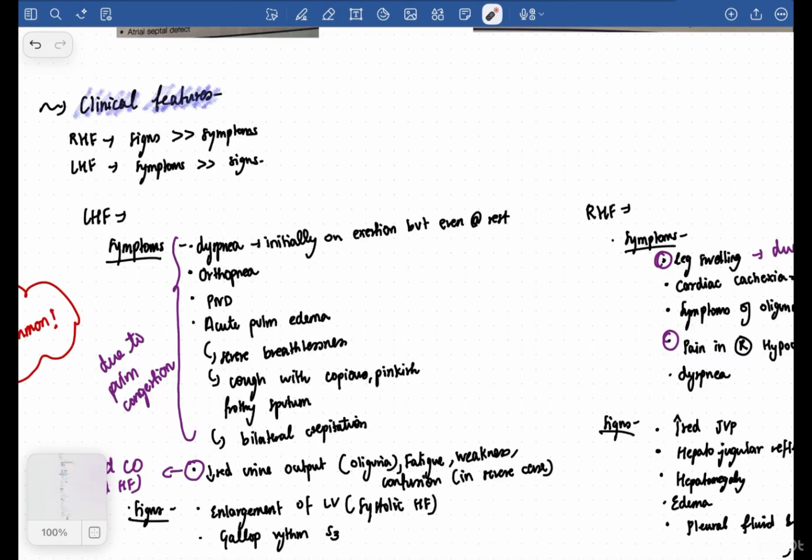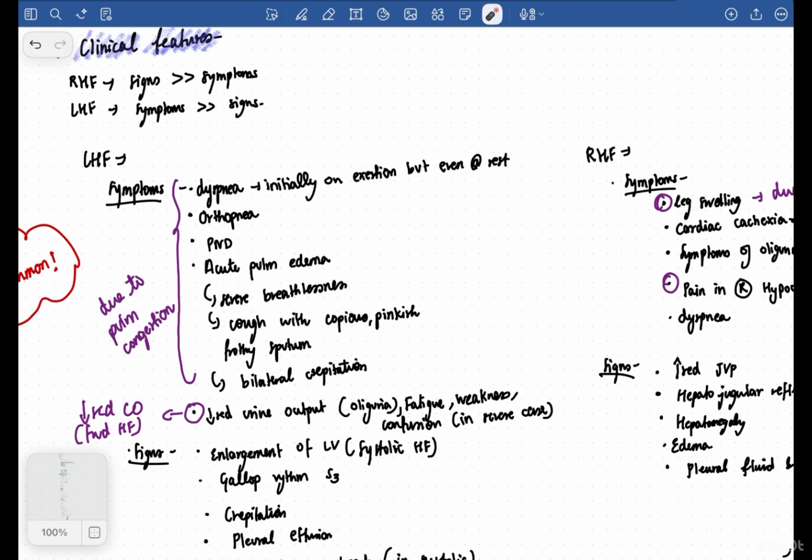Okay, now we are going to talk about clinical features. So as I told you, always divide into signs and symptoms. So in right-sided heart failure and left-sided heart failure, we're going to talk about them separately, even though you know a kind of gist right now, but I'll tell you properly. Right-sided heart failure has more of signs, and left-sided heart failure has more of symptoms. This you have to remember, guys. Okay, so we are going to start with left-sided heart failure, which has more of symptoms.